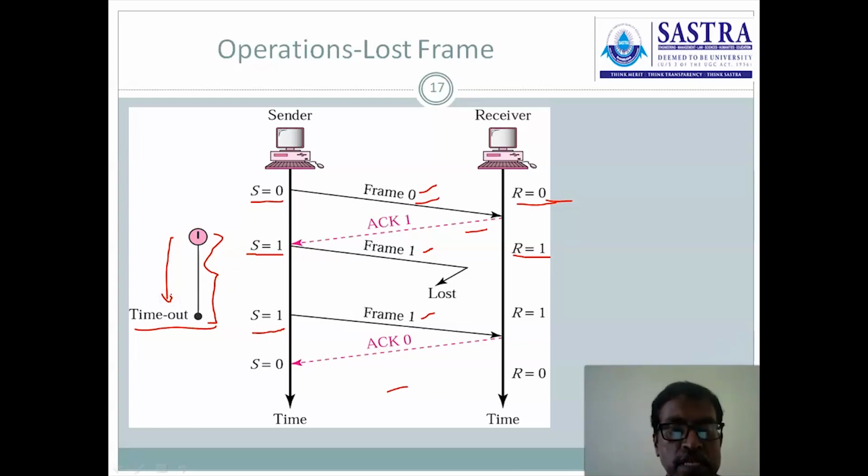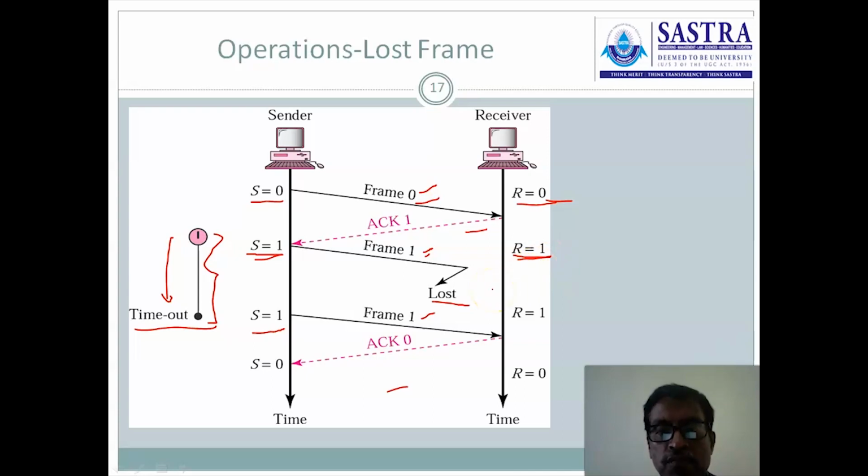As I said previously, each and every frame transmission timer is started, but here it is indicated only in the failure situation, so that at this particular place we come across the failed situation, so that they are having some timer notification or timer identification. So S equal to 1. Frame 1 is transmitted. Unfortunately, the frame is lost. It is expecting the first frame, but the frame is lost. It is not receiving the frame.